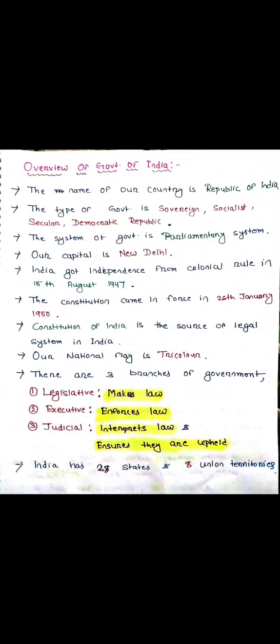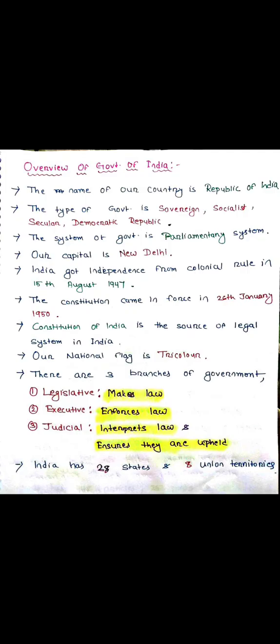And here are some overviews of the government of India. The name of our country is the Republic of India, or Bharatiya Ganatantra. The type of government is a sovereign, socialist, secular, democratic republic. That is, the rule of our country is in the hands of the common people.